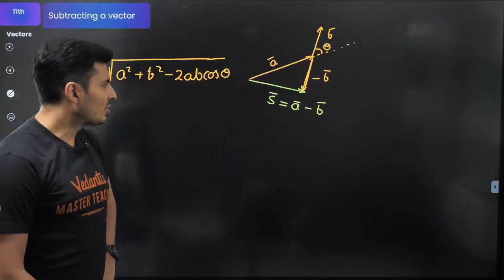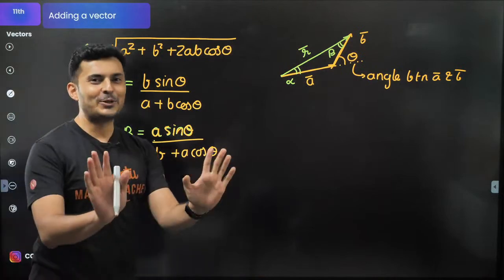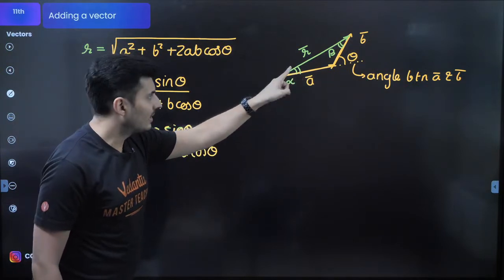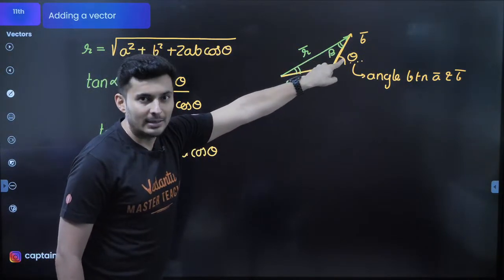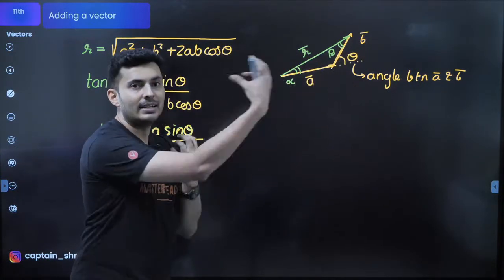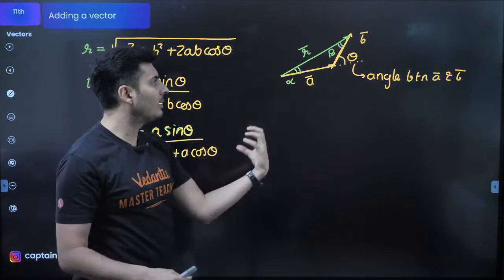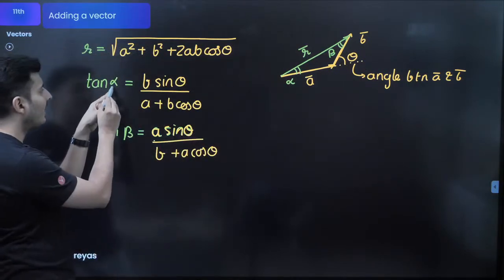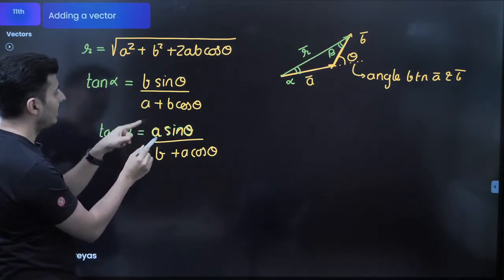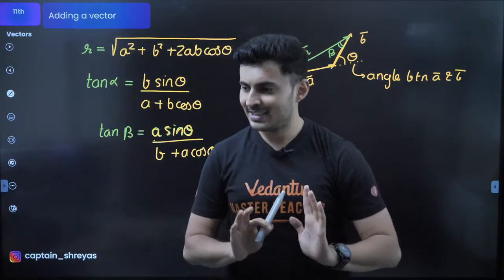Okay, great. Some students are confused, sir, where did this come from? So guys, I'll tell you, this is a symmetry relationship. If alpha is the angle made with A, beta is the angle made with B, there is nothing special about A and B. A and B could always be interchanged. So if alpha had A first, then B, then for beta, you will have B first, then A. Instead of A, you will put B, and instead of B, you will put A. Just think of it that way. Is that making sense?